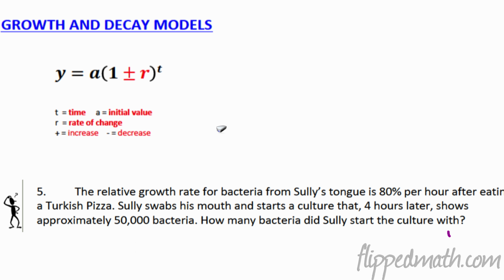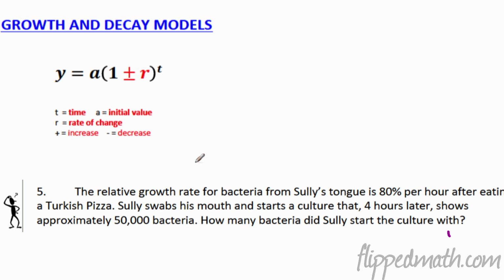All right, the next problem, growth and decay models. This basically takes us back to what we were doing before. Remember, if this were a 1 here, remember it's a times b to the x. Well, we're just changing some of the variables. x becomes a t. But if this were a 1, nothing would change because it would be times 1, times 1, times 1. And so remember, if it's greater than 1, then you have an increase. That's a growth. And if it's less than 1, it's a decay model.